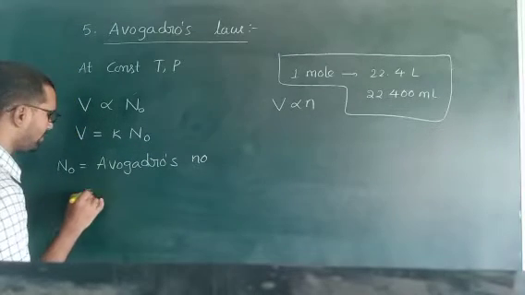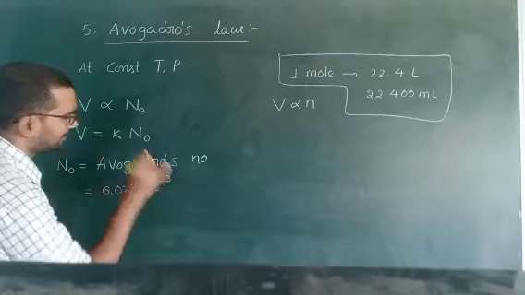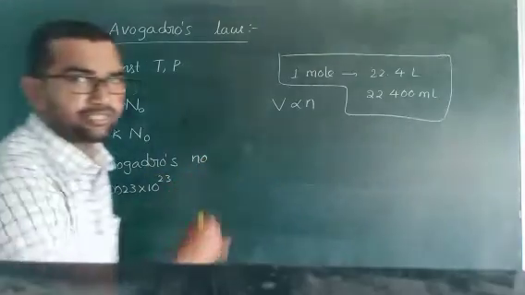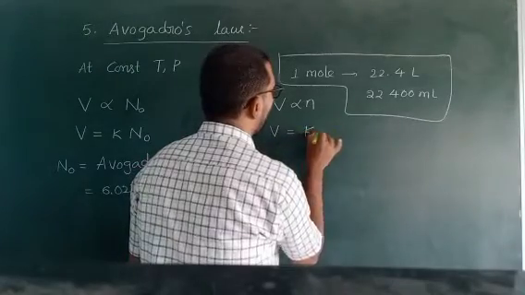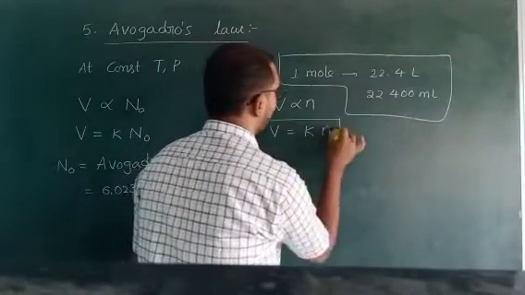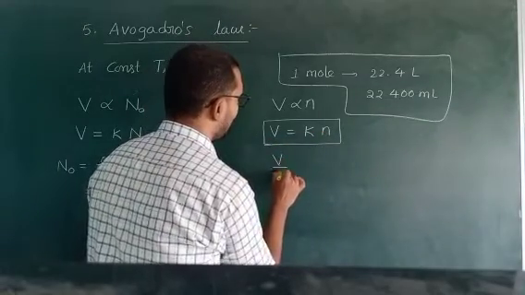And what is this one value? 6.023 into 10 to the power of 23. We know very well. Now come to this side. V is equal to K into N. This is the expression. Now this N moves to this side: V by N is equal to K.